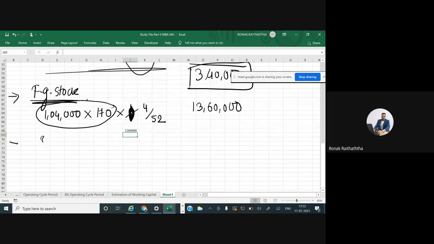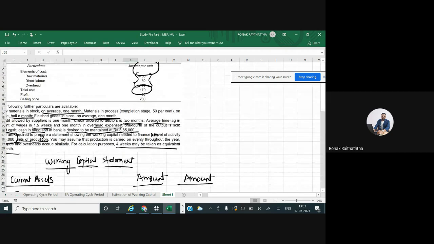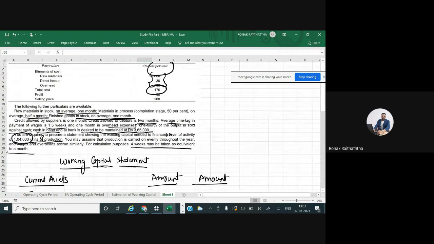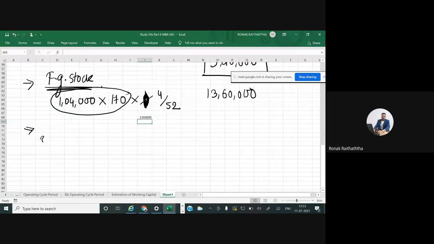Then the list doesn't stop over here for current assets. After current assets, after inventory, we may have the receivables. I'm finding the receivables here. Now, while recording the receivables, there may be two approaches.